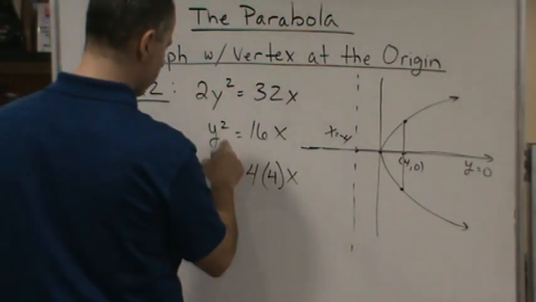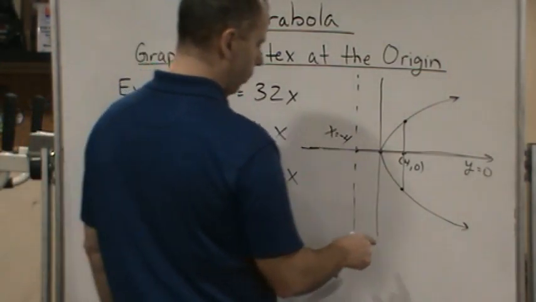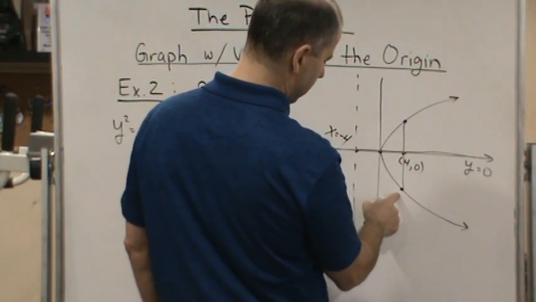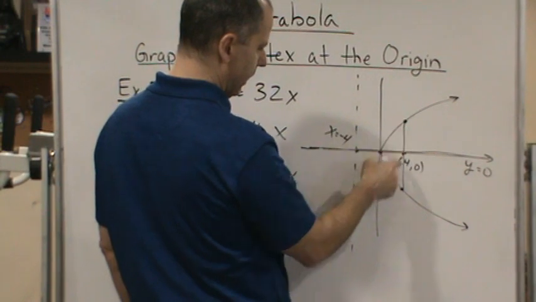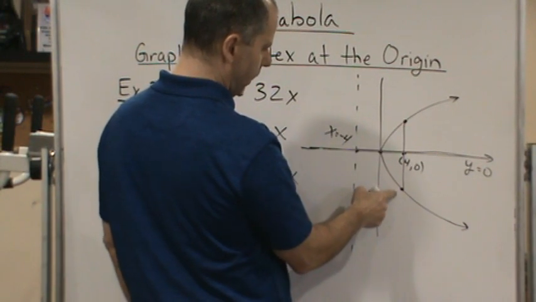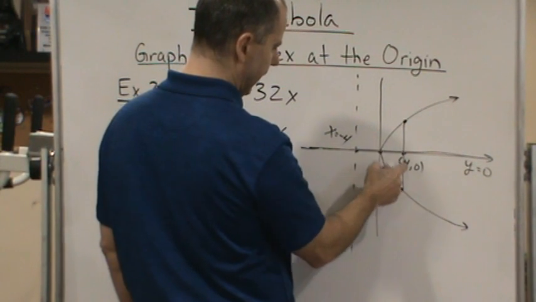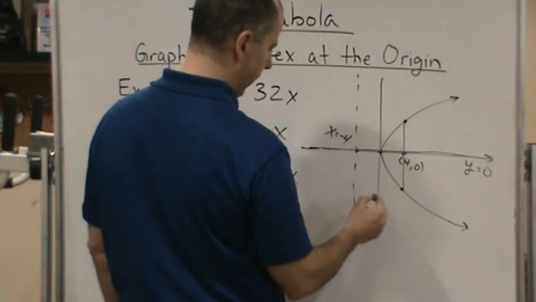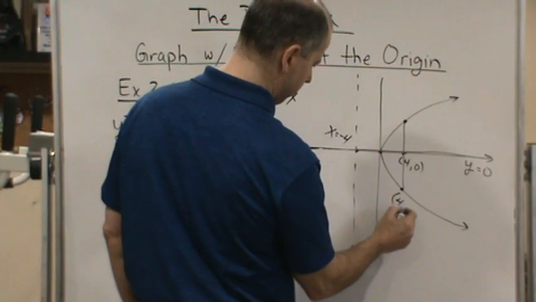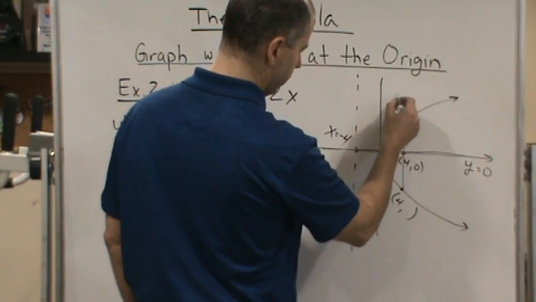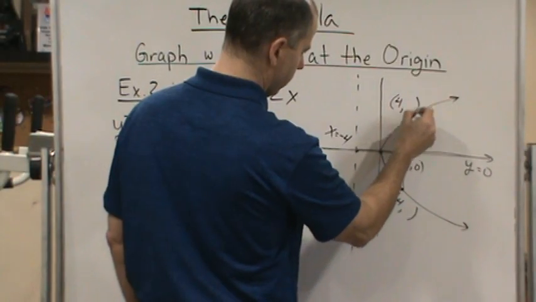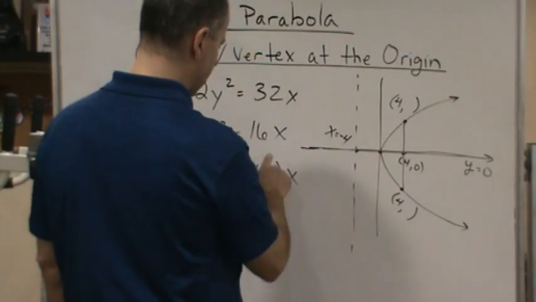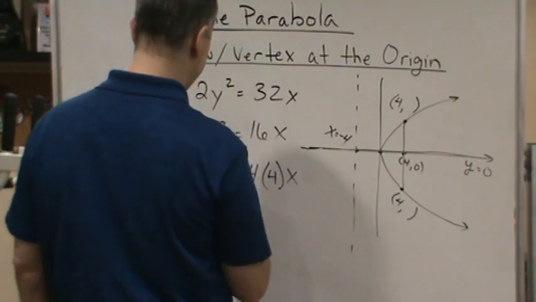The endpoints of the latus rectum are on the parabola and must have the same x coordinate, so these both have x equal to 4. We just need to find the y value. So I'm going to plug in 4 for x.